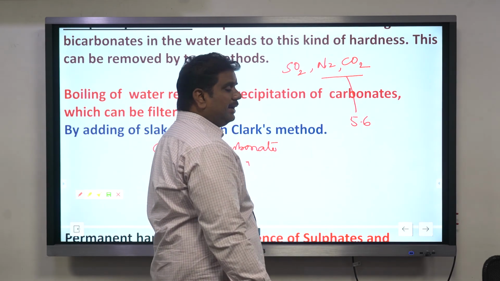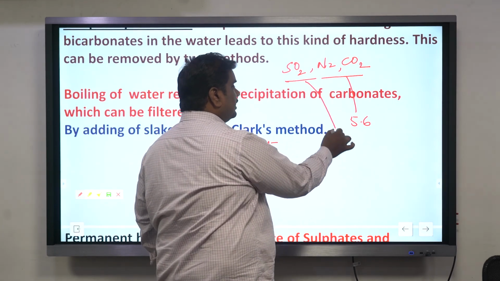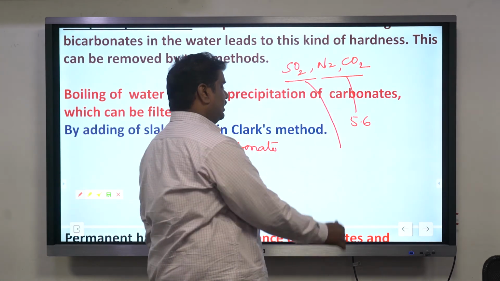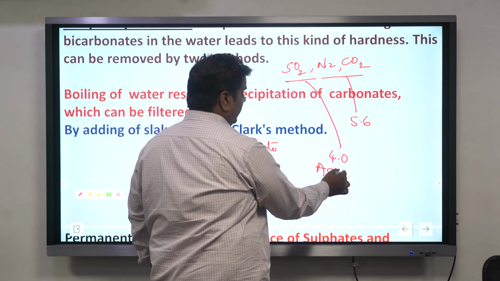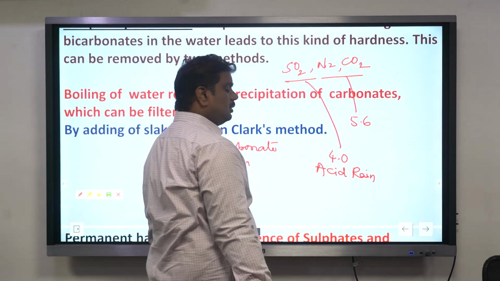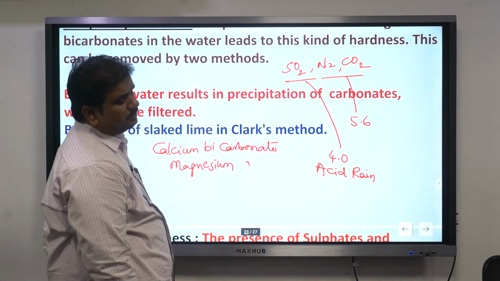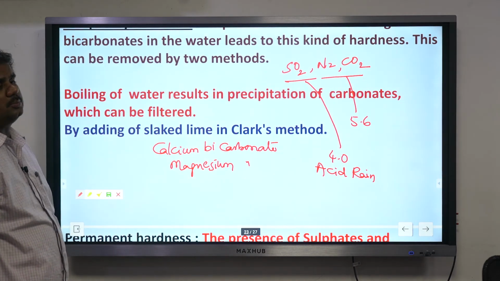But the moment sulfur dioxide mixes along with that, the pH value of rainwater decreases further and becomes 4.0. Then you call this acid rain.